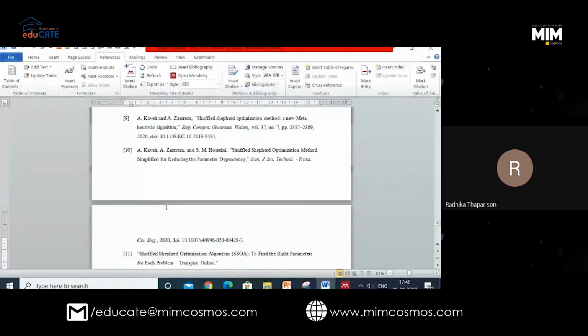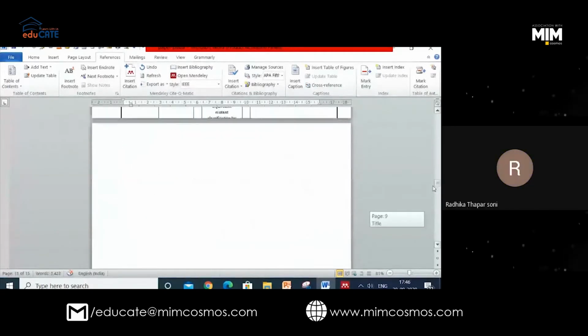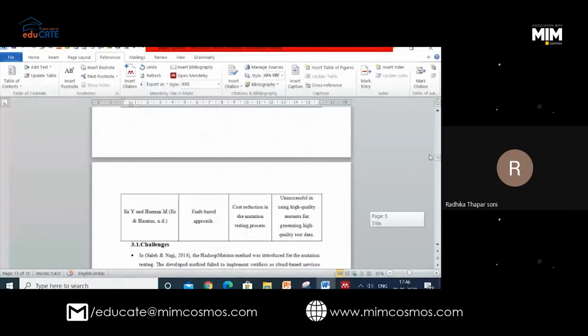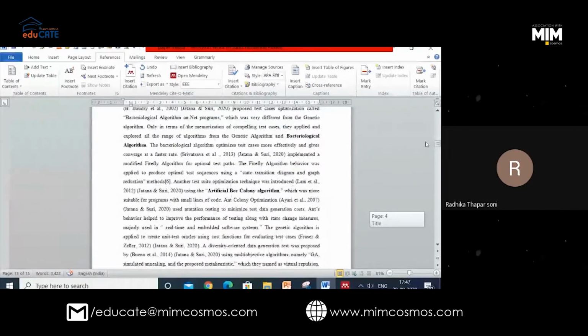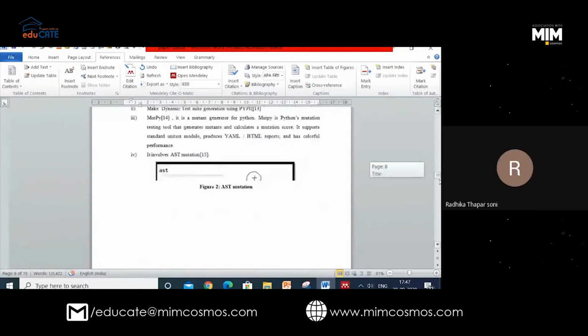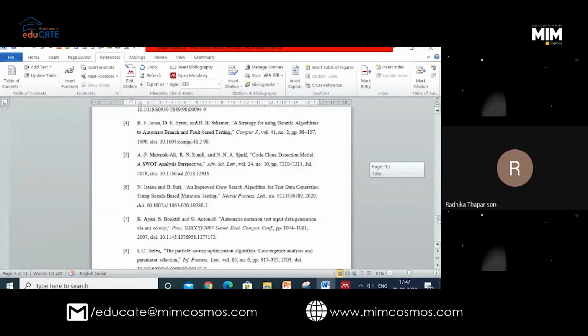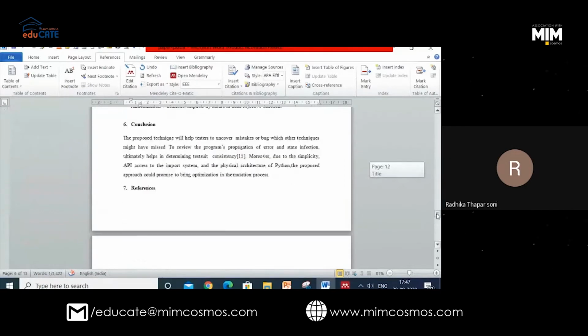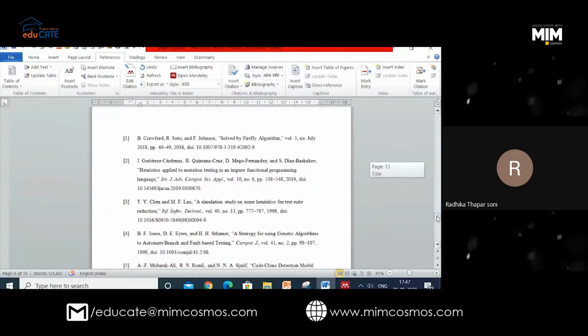Automatically, because I have already been using referencing, the first referencing I was using in my paper, now see, the numbering has come. Can you see this? 8, 9. So I do not have to make any effort. Just write your paper, and as per the demand of your submission journal, you can change your citation.